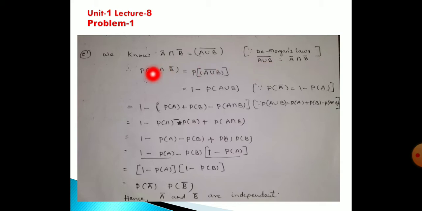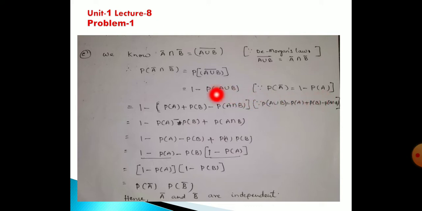According to that, I can write A bar intersection B bar is equal to A union B whole bar. Taking the probability, probability of A bar intersection B bar is equal to probability of A union B whole bar. What is the formula? Probability of A bar is equal to 1 minus probability of A. This is the formula you have to remember.